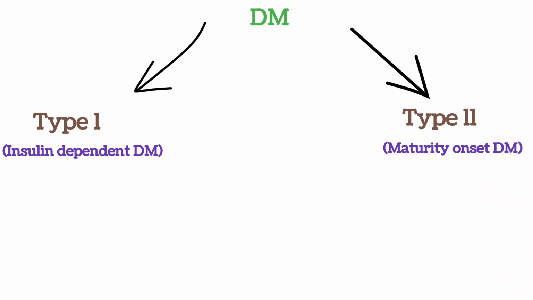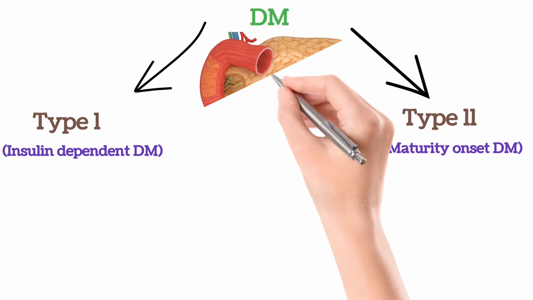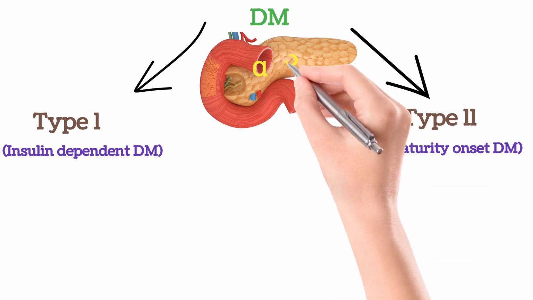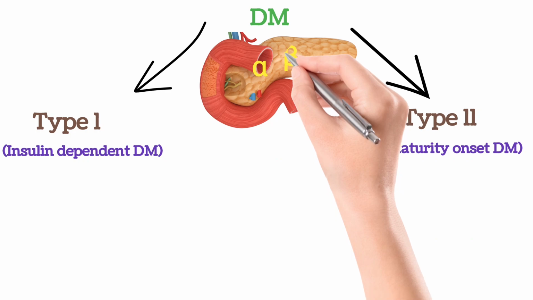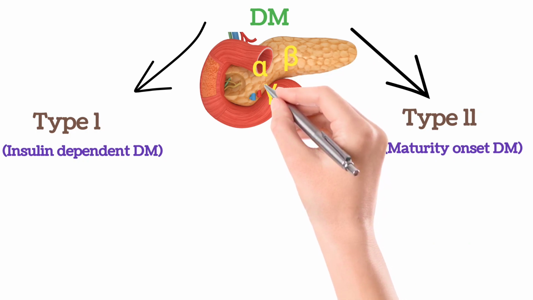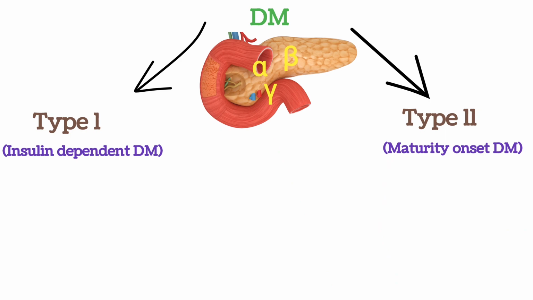In case of type 2, there is maturity onset diabetes mellitus, where we can say there is an aging of the pancreas and it loses its functionality to produce insulin. As we all know, the pancreas has islets of Langerhans, which have three kinds of cells: alpha, beta and gamma cells. Here we will particularly focus on the beta cells only. All of these cells have their own function to perform.